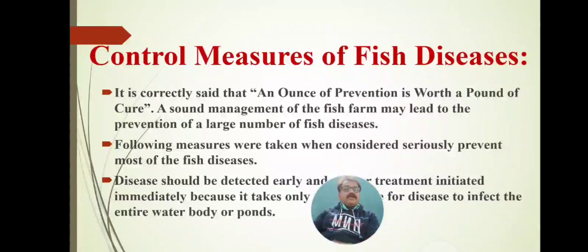Control measures of fish diseases. It is correctly said that an ounce of prevention is worth a pound of cure. An ounce of prevention is worth a pound of cure.